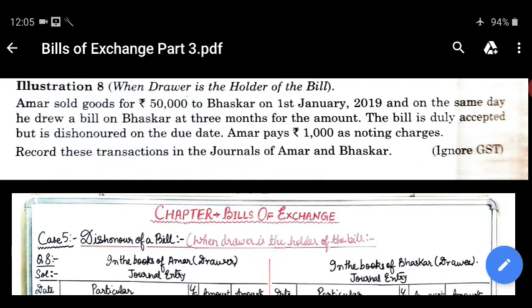Chapter Bills of Exchange, case number 5, Dishonor of the Bill. Dishonor of the bill means a situation when the acceptor of the bill does not pay the amount. The holder of the bill can recover the amount from the drawee or any of the previous endorser.